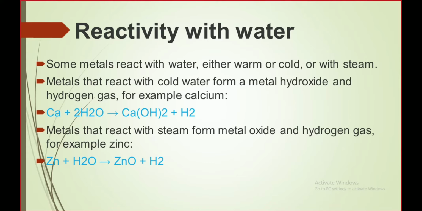So aluminium till platinum, they do not react with the cold water. We need to make them react with the steam or hot water or warm water. So the products formed in case of the reaction of potassium till magnesium are their hydroxide and hydrogen, and from aluminium till platinum are their oxides and hydrogen.